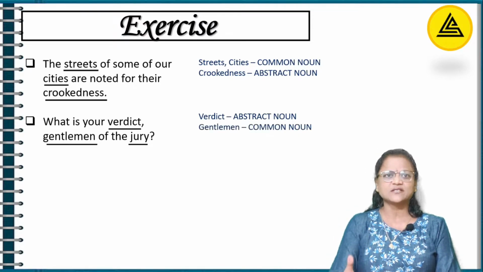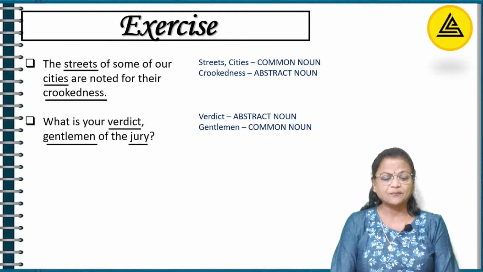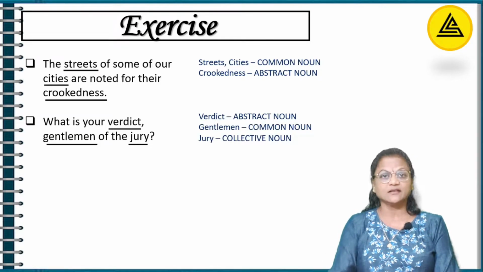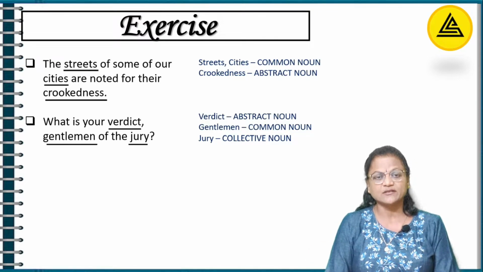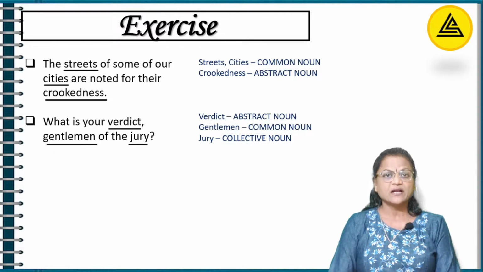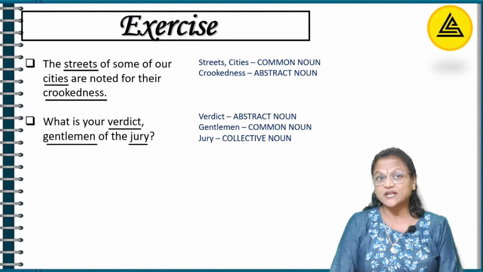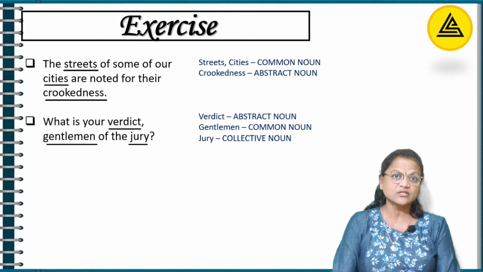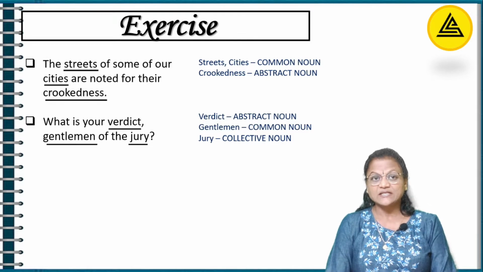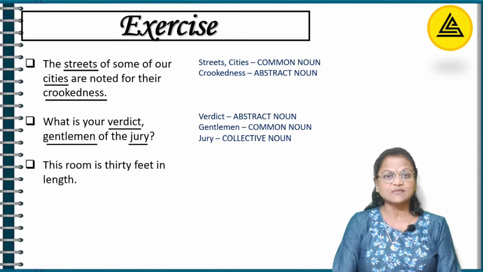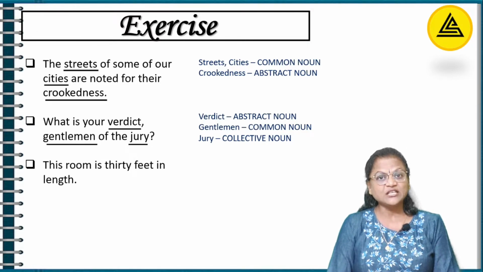I haven't said any Mr. Sharma or Mr. Vyas or something. No, I'm just talking about common people. And jury, as I said earlier when I was explaining the meaning, is when a group of people come together. So jury becomes what? It becomes a collective noun. So in sentence 6, we have an abstract noun verdict, we have a common noun gentlemen, and we have a collective noun jury. Let's move on to the next sentence, sentence number 7. This room is 30 feet in length.